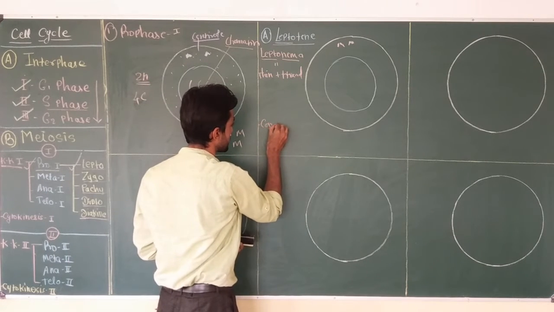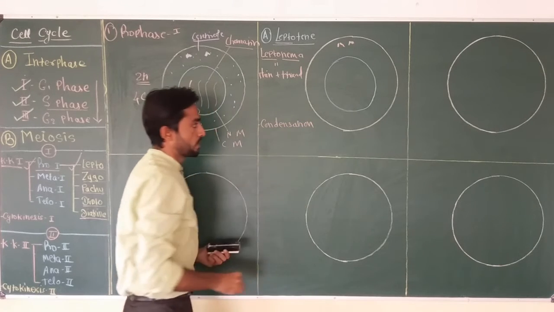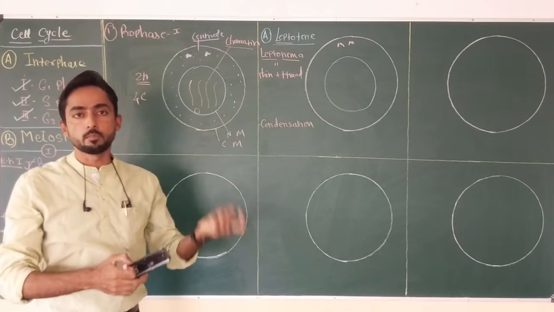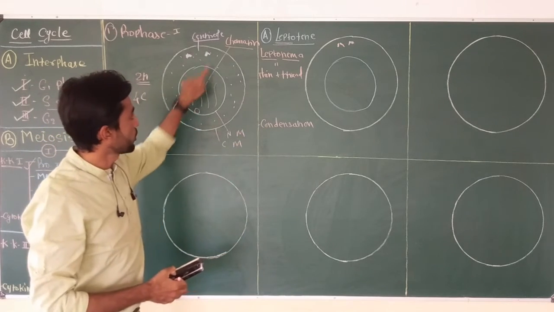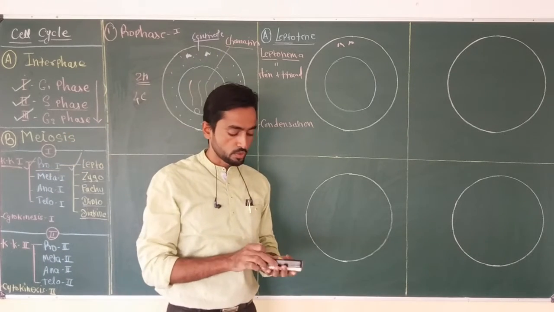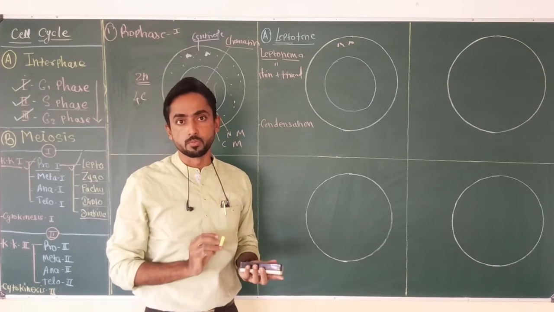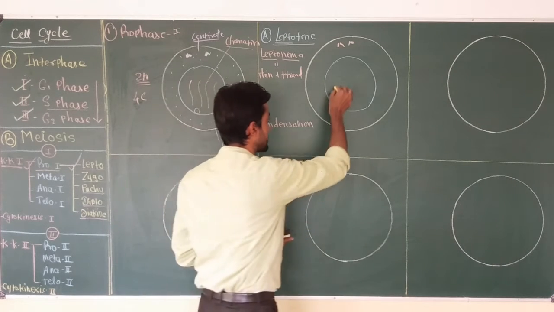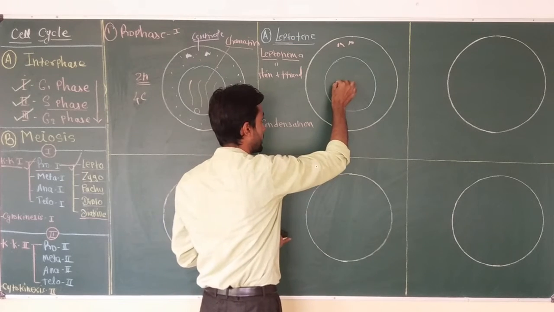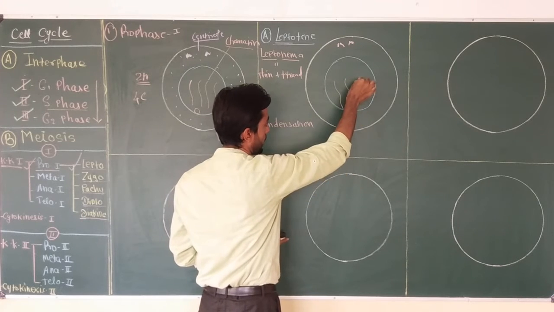But during leptotene, condensation starts. What is condensation? It is the process in which water molecules come out from the chromatin, due to which the chromatin gets converted into thin thread-like structures, called chromosomes. Now these thin thread-like structures produced during leptotene remain attached with the nuclear membrane at one end.